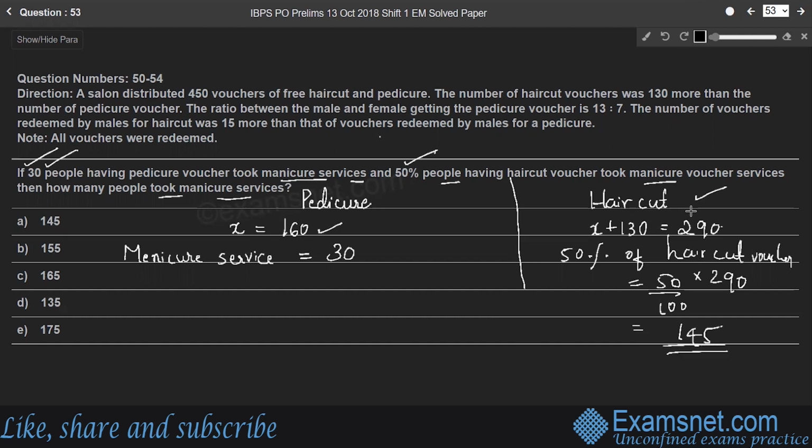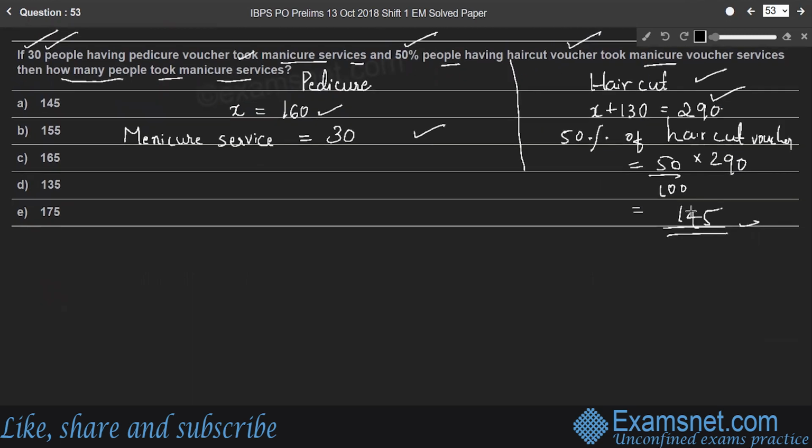So 145 people took manicure services out of 290 haircut vouchers. The question is, how many people took manicure services in total? 30 plus 145, which is 175. So total manicure services will be 145 plus 30, which is 175. Hence, option E.